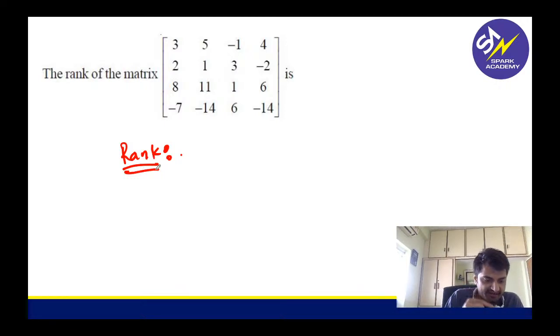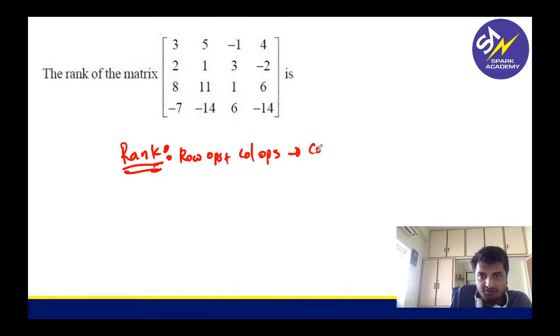In that video, I had discussed that if you want to find out rank, you have to perform row operations, you have to perform column operations, and then you have to count the number of non-zero rows.